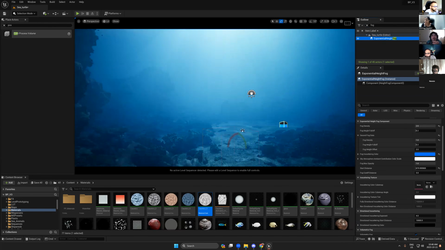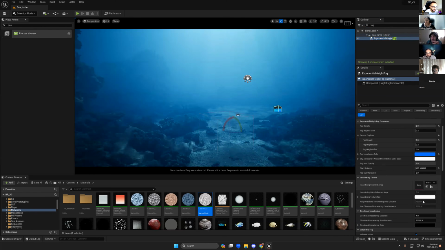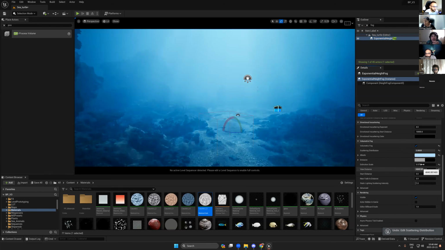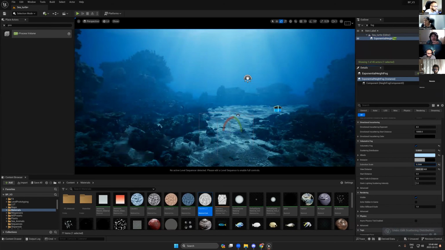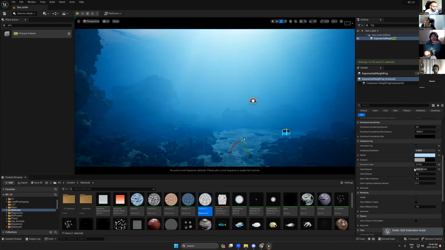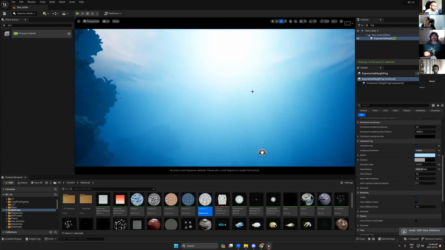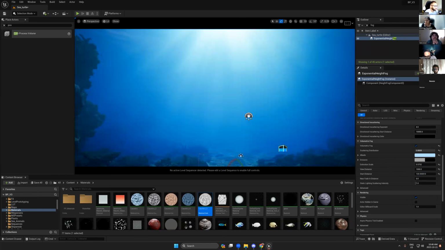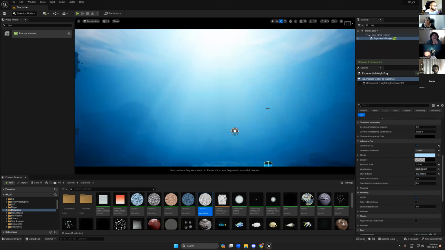So all we have to change is from the fog and the light. Now we need to keep the distance. Need to keep this one. Okay, yes, that one should be perfect.